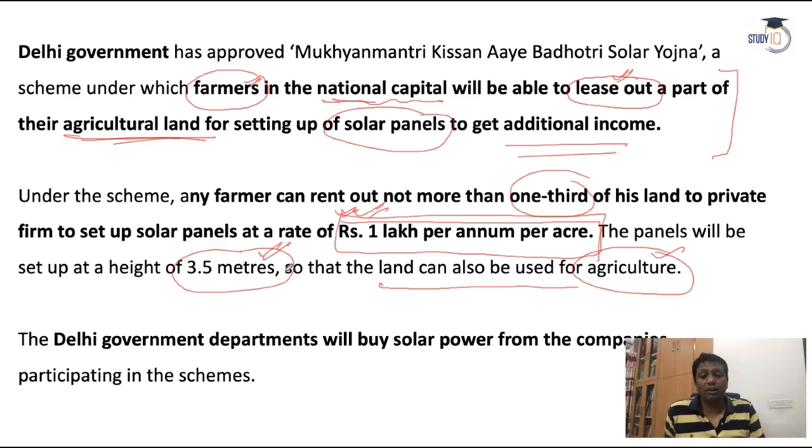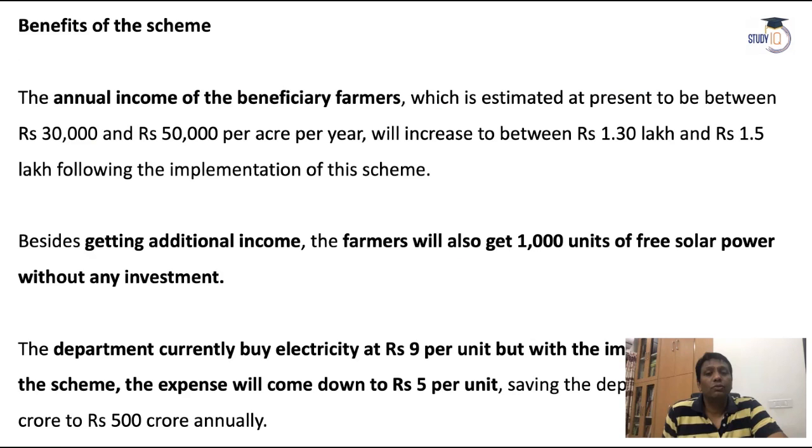and proper productivity. And see here, the Delhi government has even talked to many companies to participate in the scheme, especially to boost solar energy, under the name Mukhyamantri Kisan Aay Badhottari Solar Yojana. What about the benefit of this scheme?